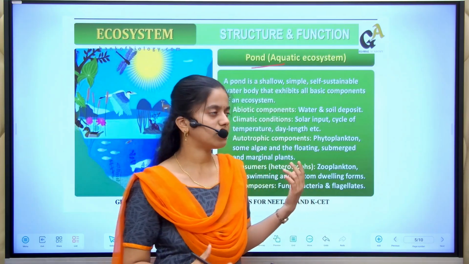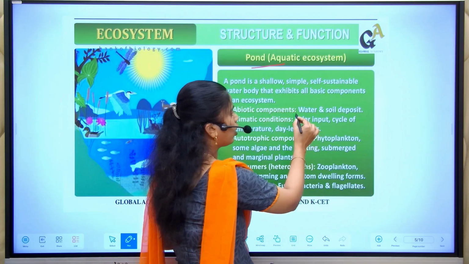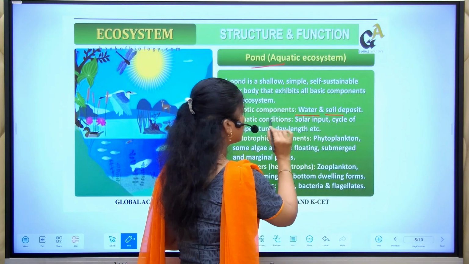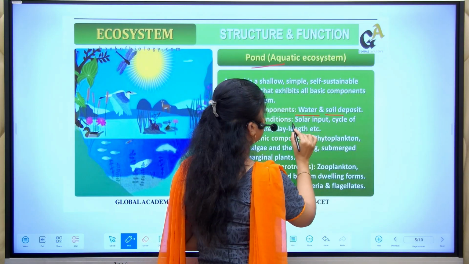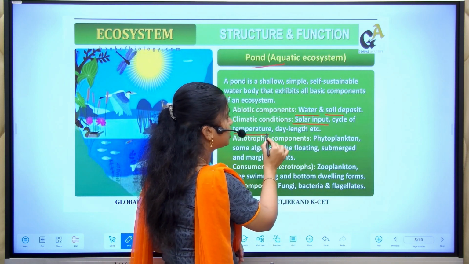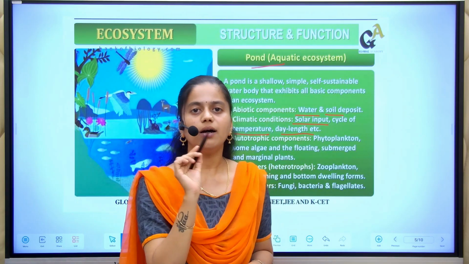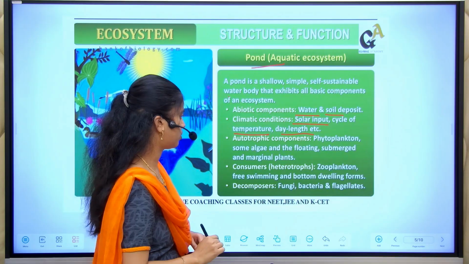Let me teach you first about the abiotic components. Water, soil, all those are abiotic components. Then the solar input, that is nothing but the sunlight, temperature, day length, all these belong to the abiotic components of the pond ecosystem.